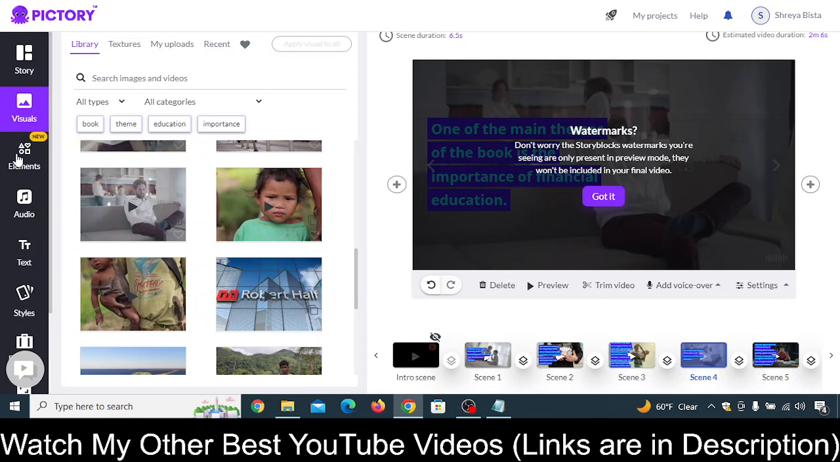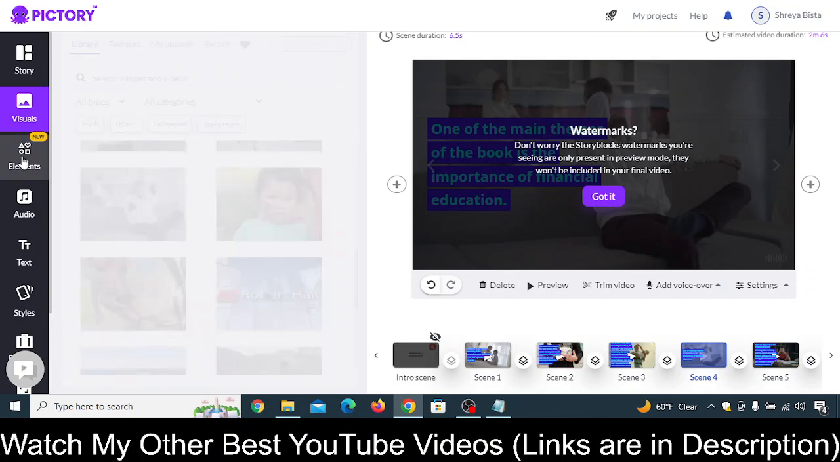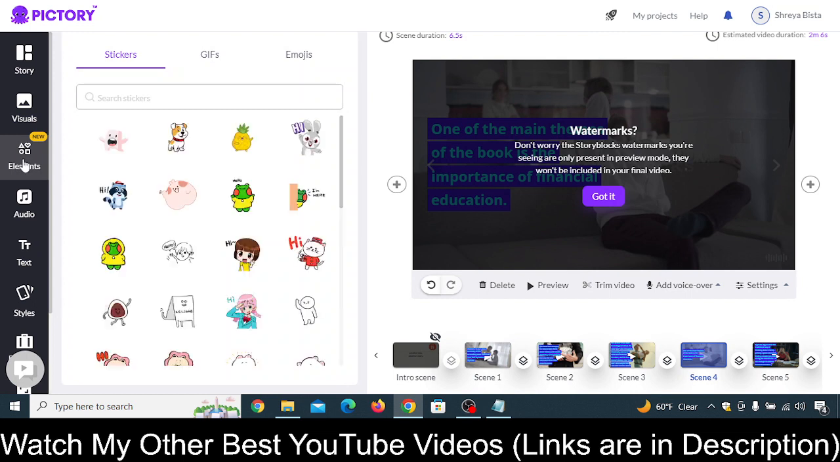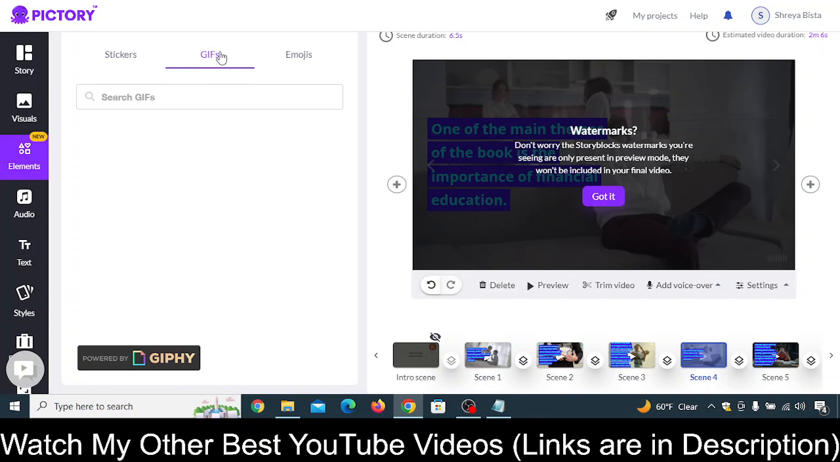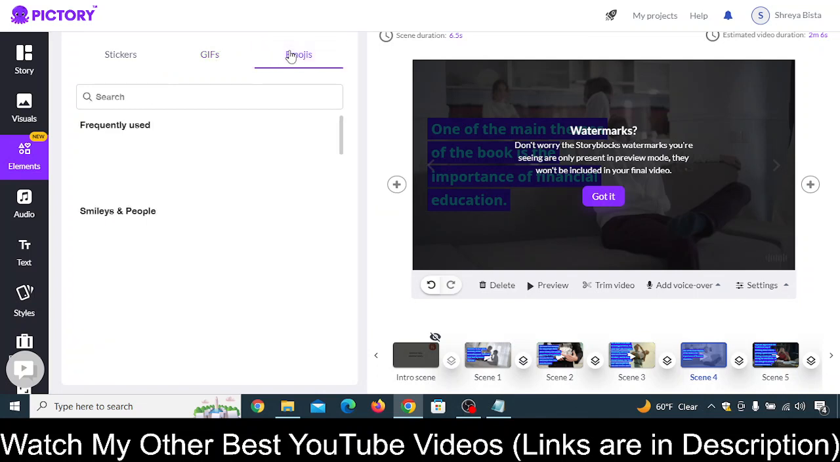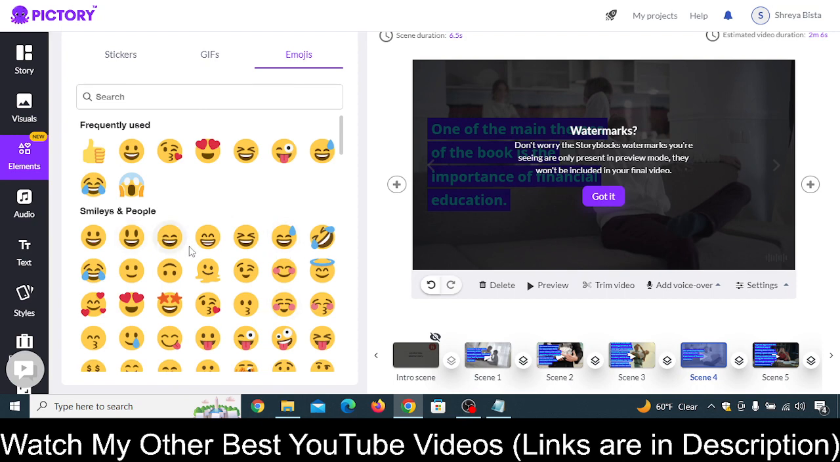Now another thing you need to do is click on these elements. If you want to use this kind of gifs, you can use emojis, okay. You can use it from here, but I usually don't use this kind of thing. But if you want to use it, just select the scene where you want to use it, paste it, and adjust where you want to put it.